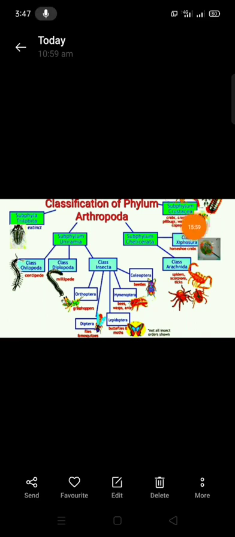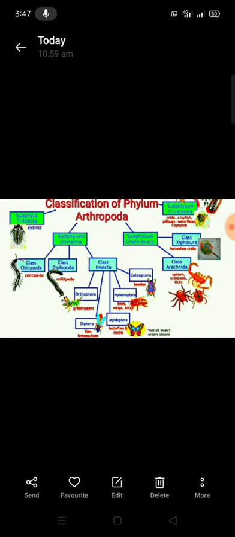The excretory organs are coxal glands, which are important. The development is indirect, and includes a trilobite larva. The example is Limulus, that is the king crab. This is the living fossil.